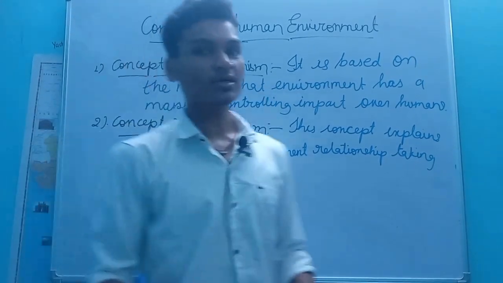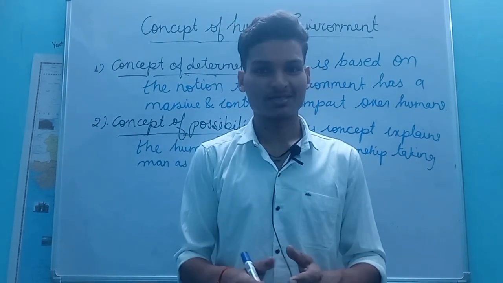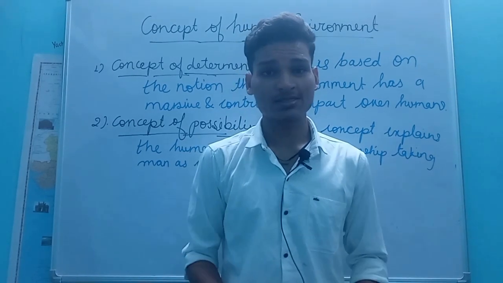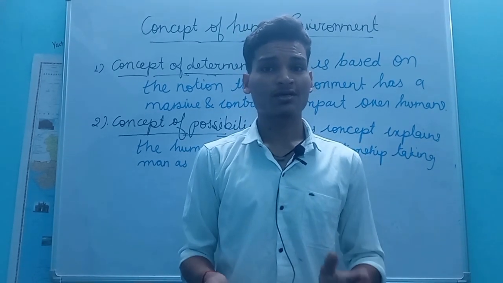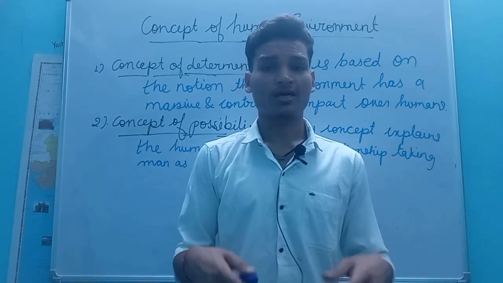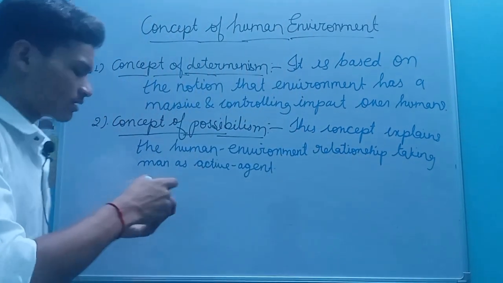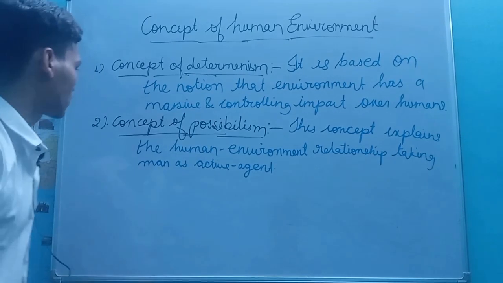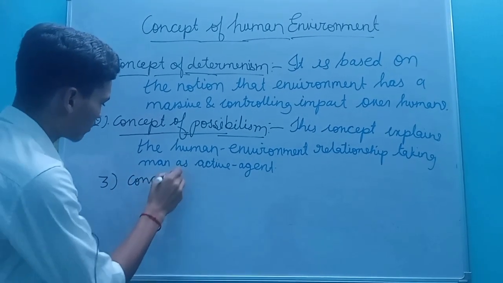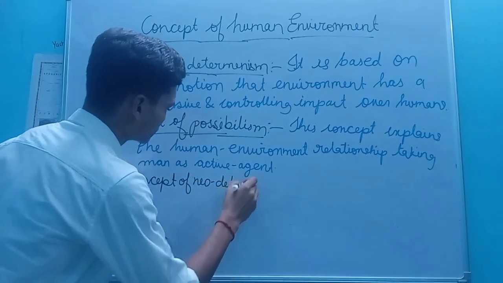Now coming towards the third concept, which is the concept of neo-determinism. It was given by Griffith Taylor in the 1920s, and it is a mixture of both environmental determinism and human possibilism.